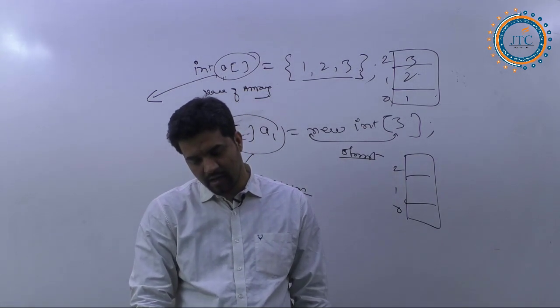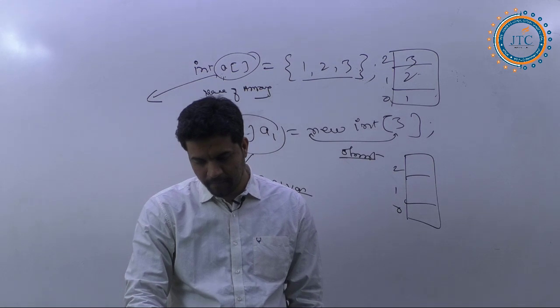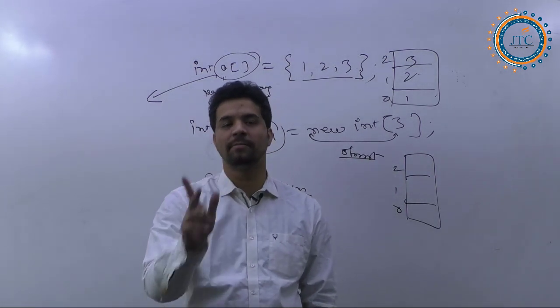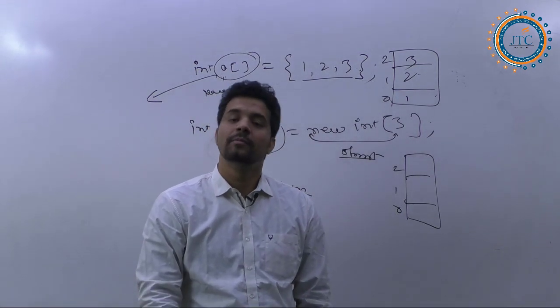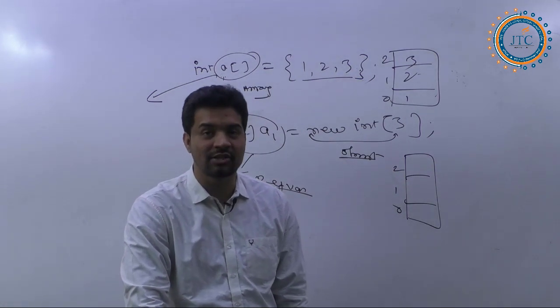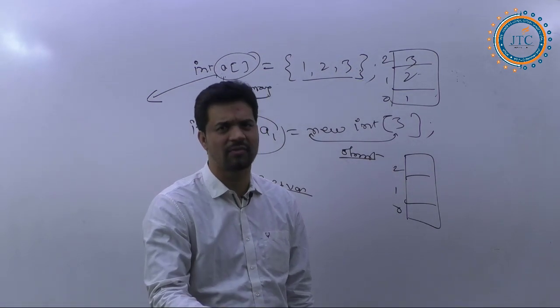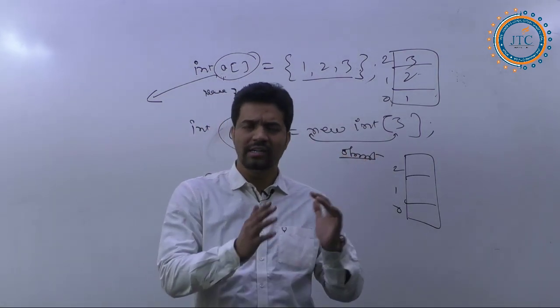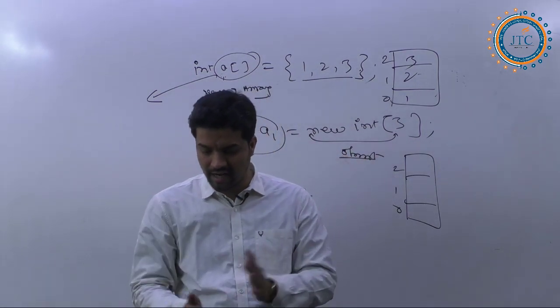Yes, you can say it. But the way of representation and declaration of the array can be the static way and dynamic way, and that is with regard to the value assignment. It's not the array itself, it is the static and dynamic way.